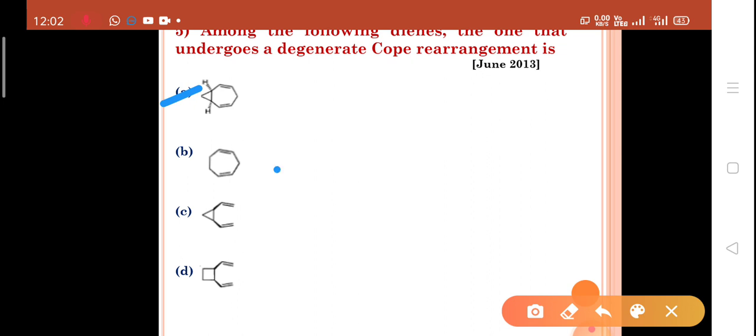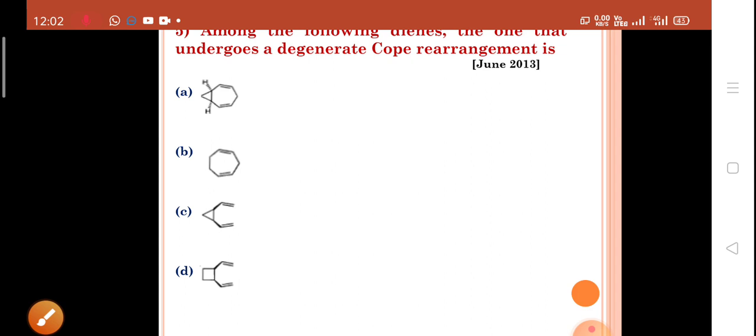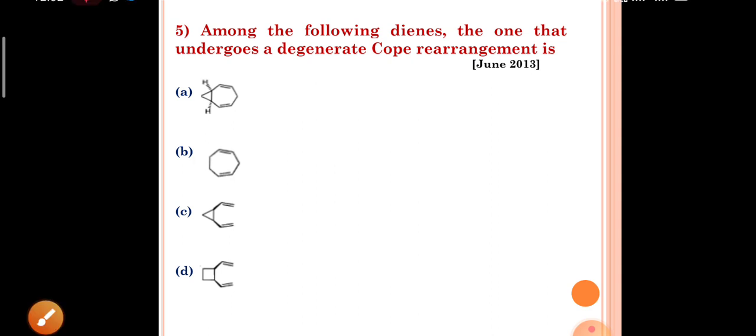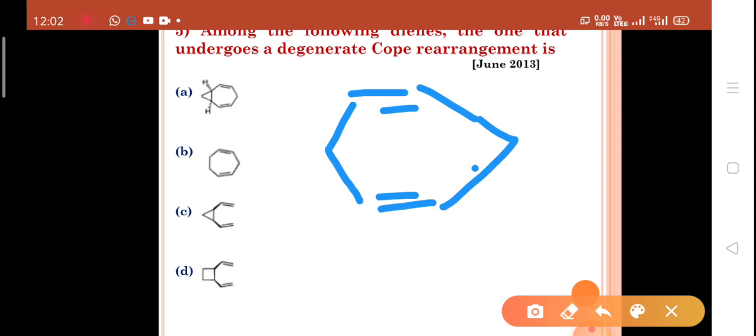If we take this one under Cope rearrangement thermal condition, 3,3, so it gives... nitrogen. So A is the answer.